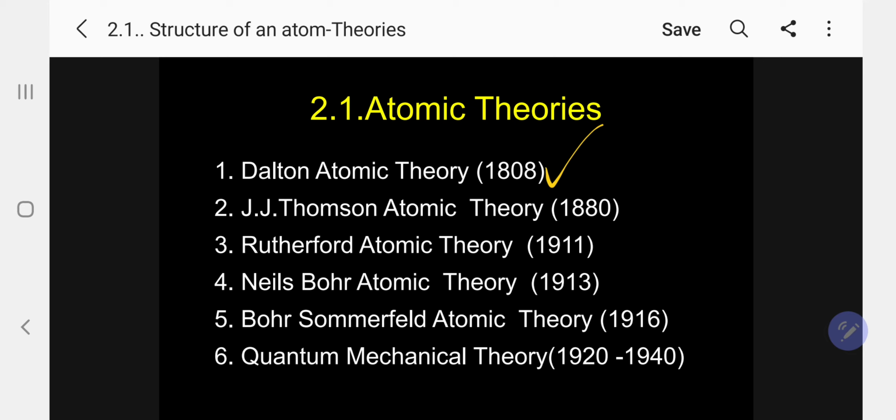J.J. Thomson atomic theory was introduced in 1880. Rutherford atomic theory was introduced in 1911. Niels Bohr atomic theory was introduced in 1913. Bohr-Sommerfeld atomic theory in 1916. Quantum mechanical theory between 1920 to 1940. Today I am going to discuss each theory, merits and demerits also. Kindly follow.